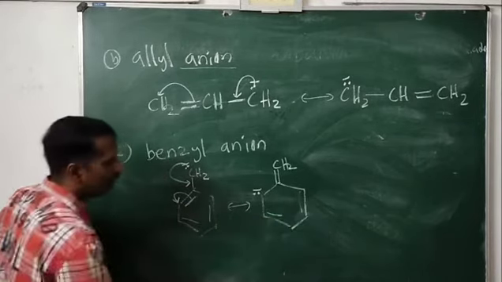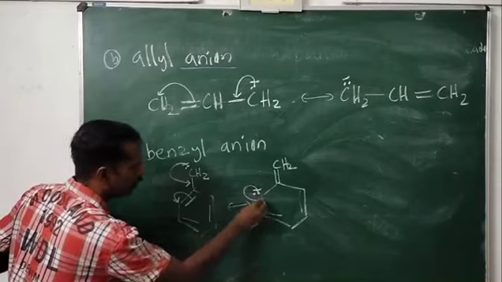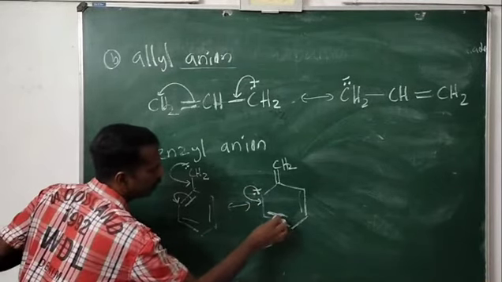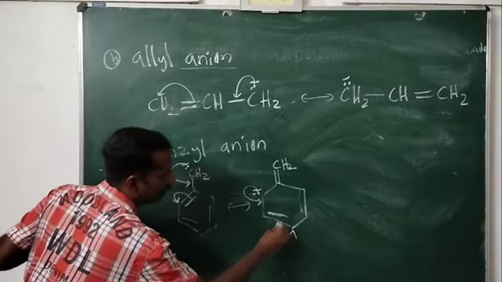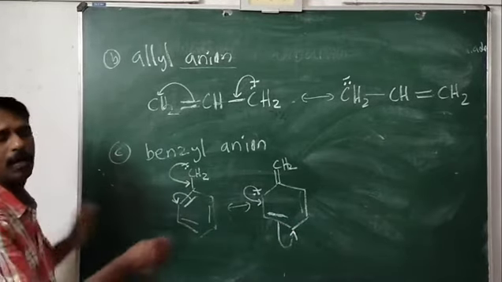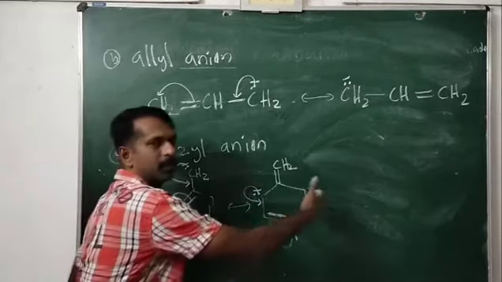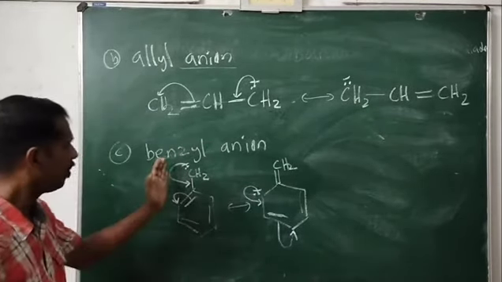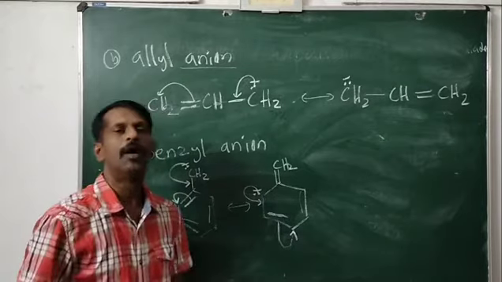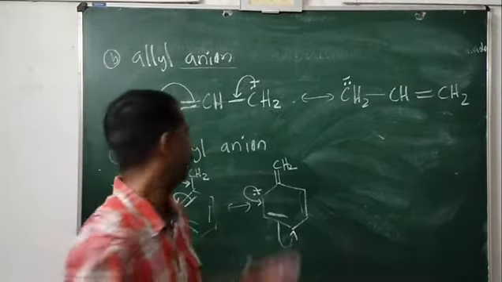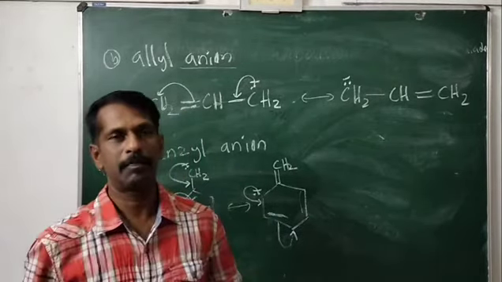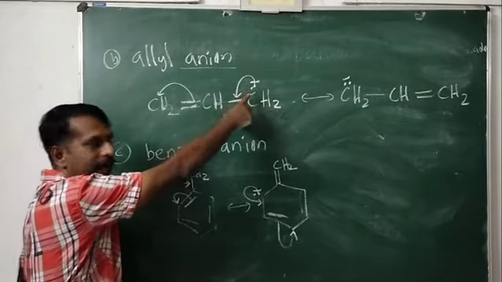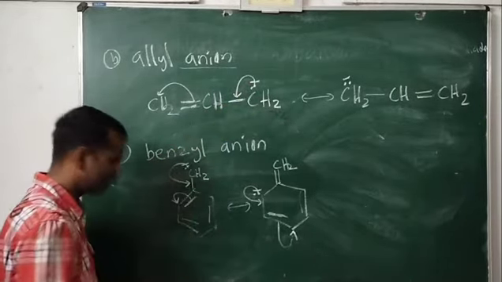In the next step, this will come between these two, then this pair of electrons will move to this carbon and it will continue. You can write the resonance structures for this. So benzyl anion is also stabilized by resonance. So these anions are stable. Allyl anion is stable, benzyl anion is stable.